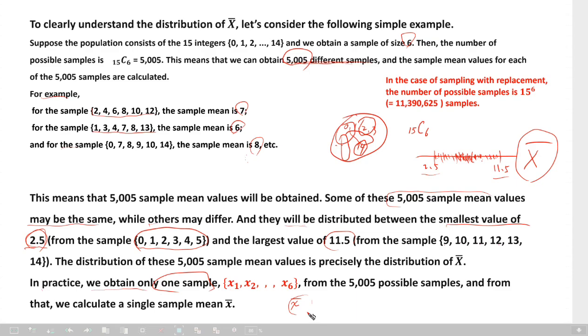You understand this example? This is simple, but if you don't understand this kind of thing, you may have a hard time understanding statistics. Okay? I think all of you understand this part easily.